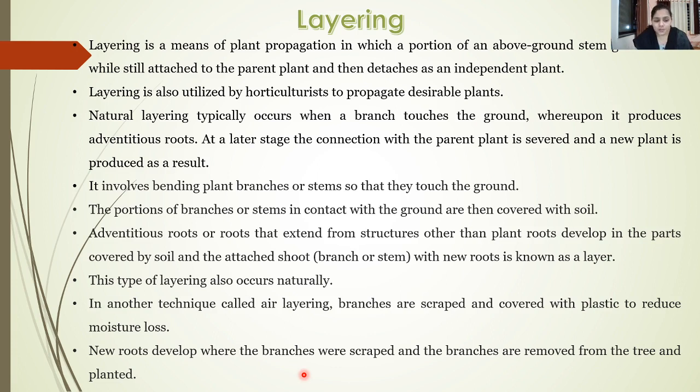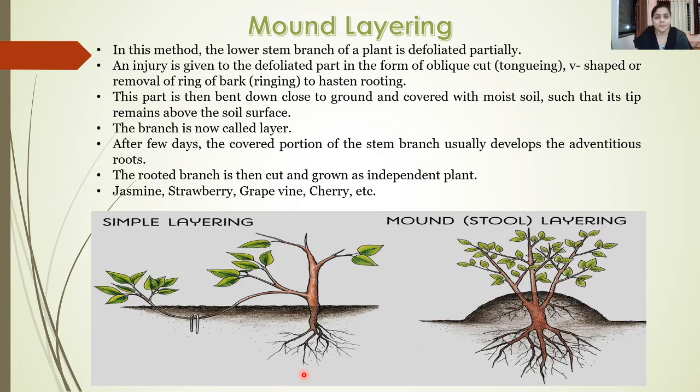Now these newly developed roots, where the branches are scraped, the branches are removed from the tree, and they are again planted as an individual plant.